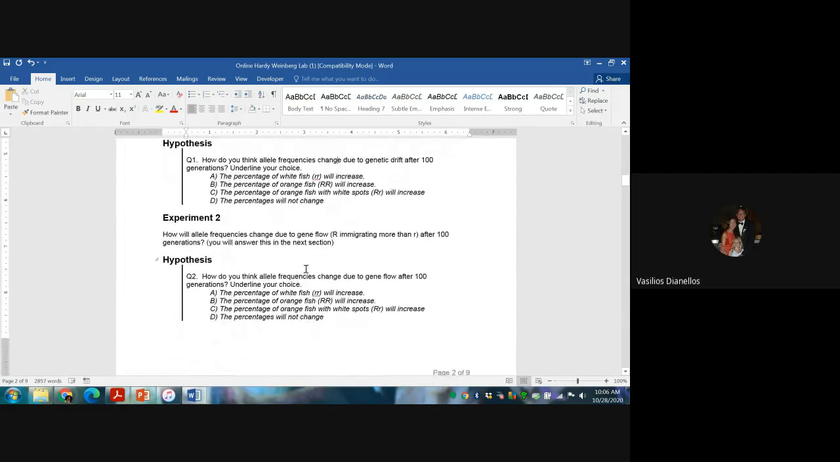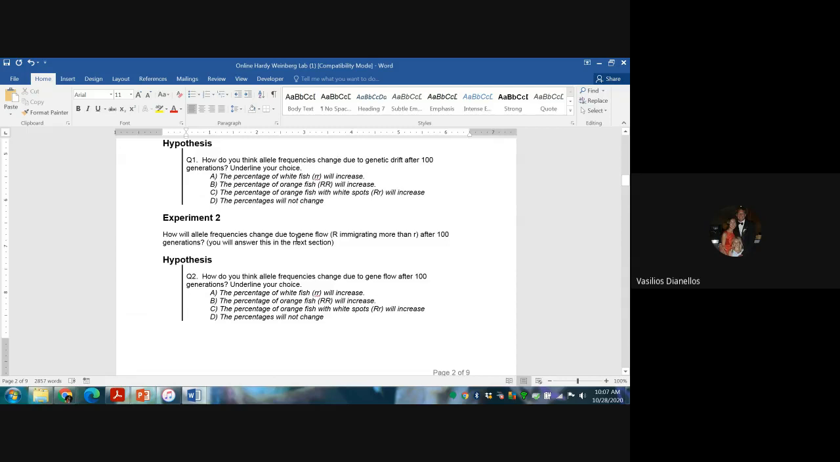In the second experiment you do, it's the same thing. You're still going to be looking at the same original population. You're going to watch them over 100 generations, and we're going to see how they change. But in this case, we're talking about gene flow. So we're not talking about genetic drift. Now there actually is something that will be changing the population.